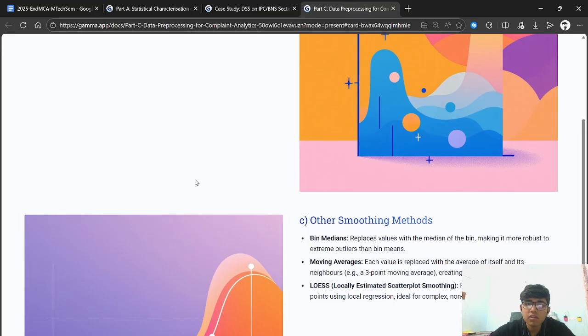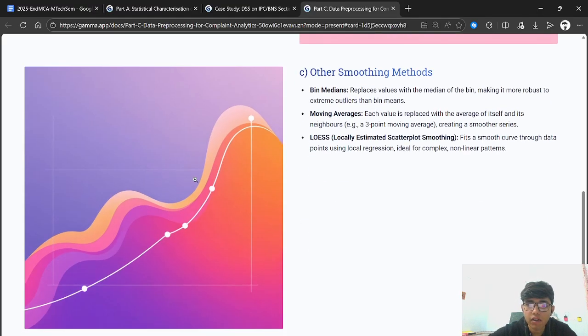Other smoothing methods suggested here are bin medians, which we already saw. Apart from this, we have moving averages. Each value is replaced with the average of itself and its neighbors, like a 3-point moving average, which creates a smoother series. LOESS, that is locally estimated scatterplot smoothing, fits a smooth curve through data points using local regression, ideal for complex and non-linear patterns.